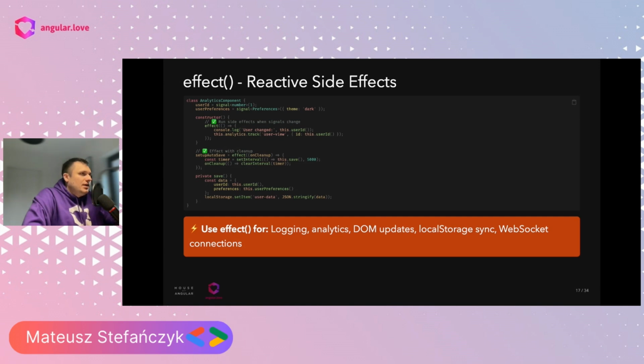We call it like the side effects, and they are a perfect place for tracking some analytics, logging, performing the DOM updates, or synchronizing our application with the local storage. Very similarly to computed, they recalculate whenever the signal they depend on changes.